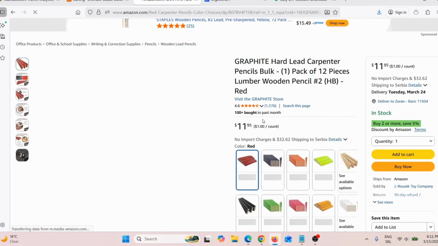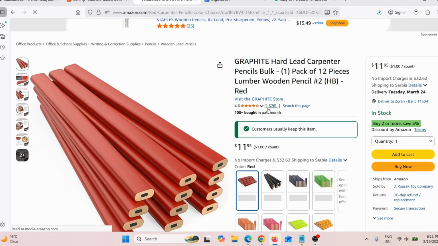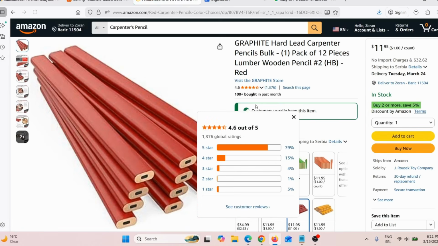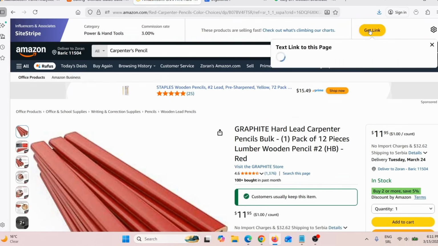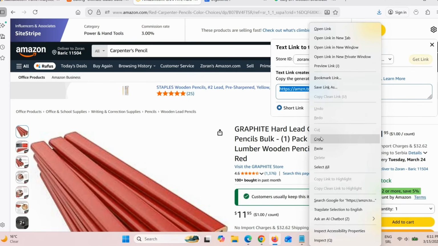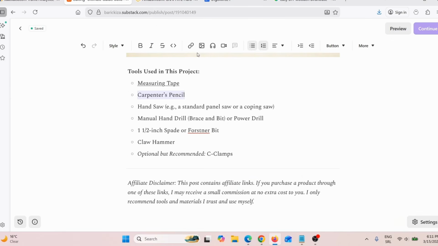Here you can see 1,300 reviews, 4.6 stars on average. So that is a good product. Again, click here, get your Amazon affiliate link, go back here, click on this little chain, paste your affiliate link, click on link, and that's it. You added your affiliate link. And like I said, this is really important. You need to add your affiliate disclaimer.